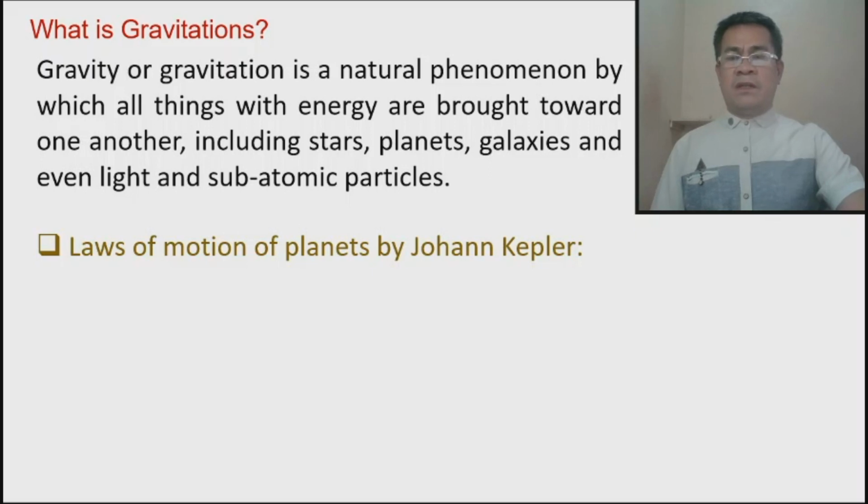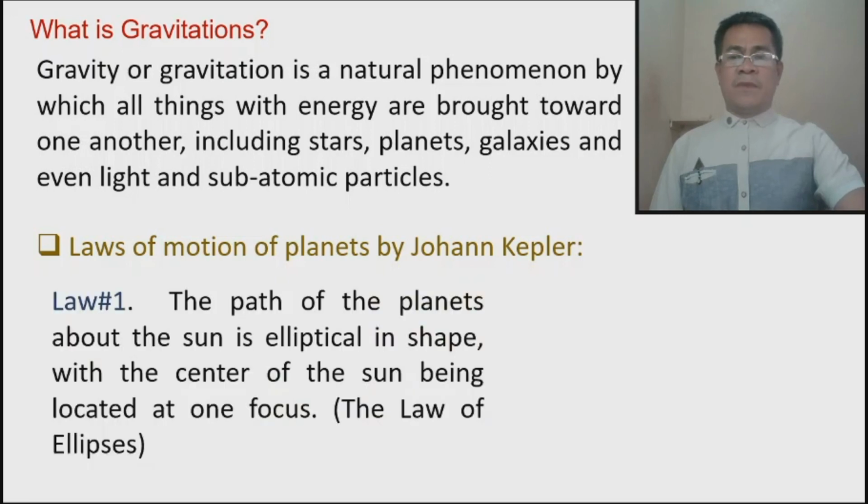Johann Kepler provides his laws of planetary motion. In his first law, he said that the path of the planets about the sun is elliptical in shape, with the center of the sun being one of the foci. This law is called the law of ellipses.